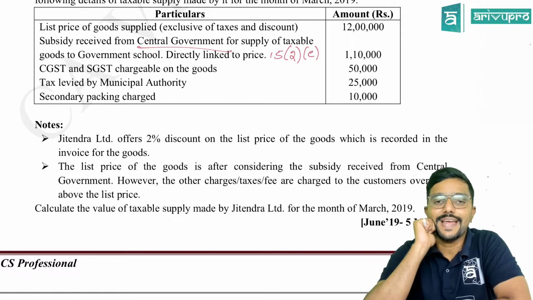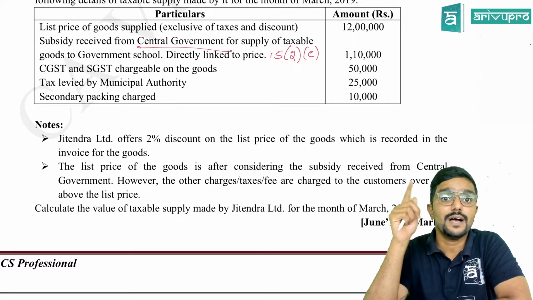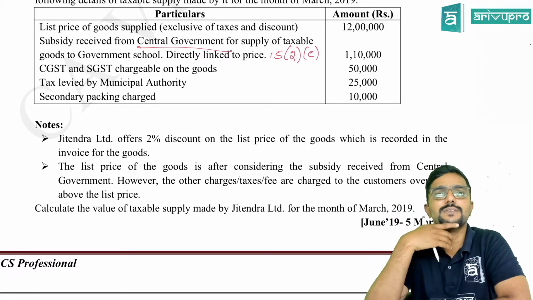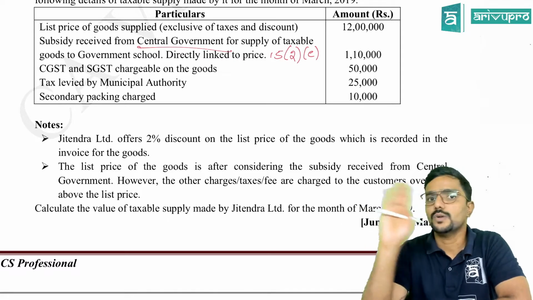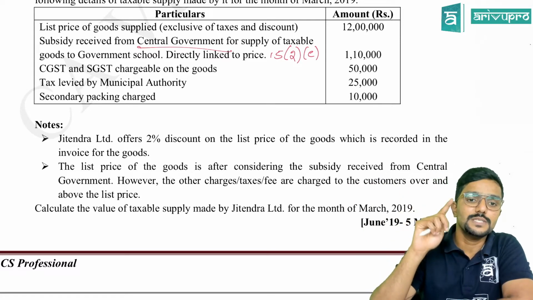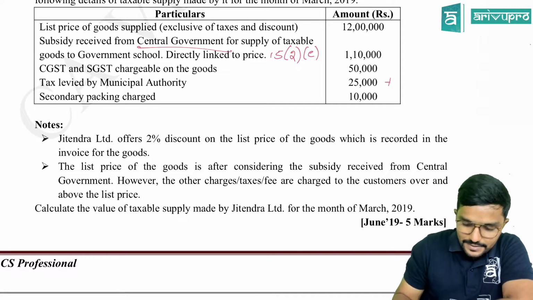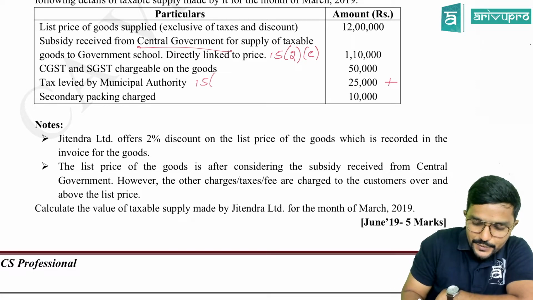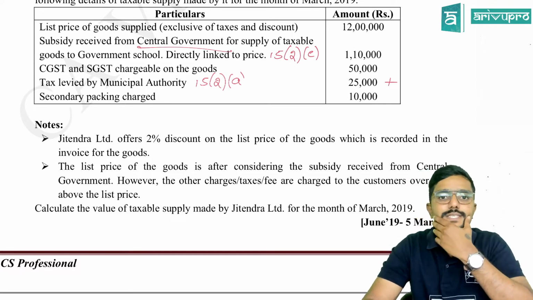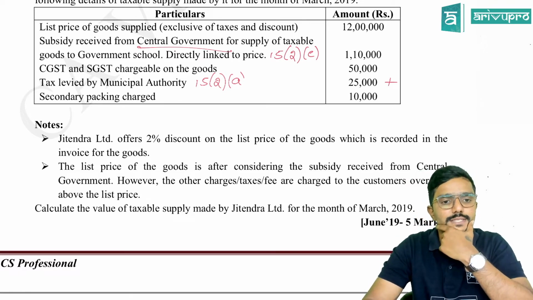Section 15(2)(a) tells that any tax levied under any law other than GST should be added. So CGST and SGST is levied under GST only, right? So will we add it? No, sir. Thank you. Next, tax levied by municipal authority. This we will add as per section 15(2)(a), because this tax is not levied under GST. Tax levied by municipal authorities is not levied under GST. Can we add it? Yes, sir.